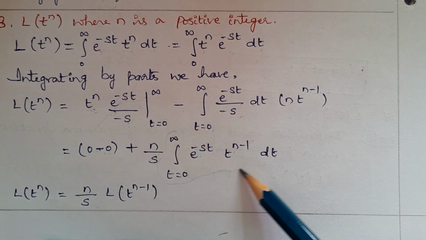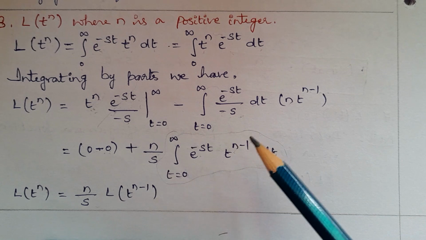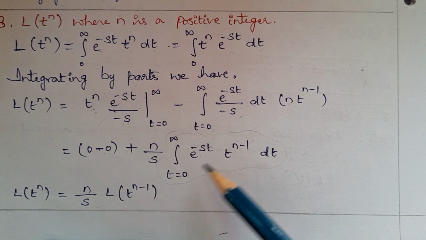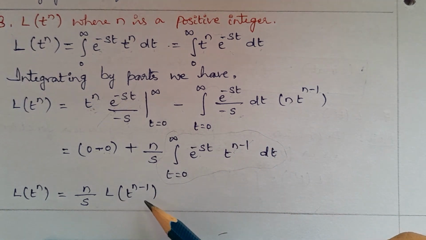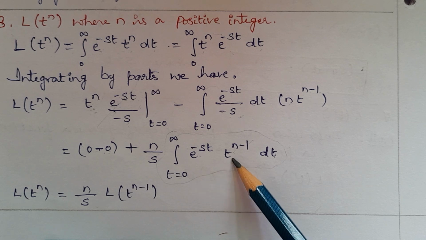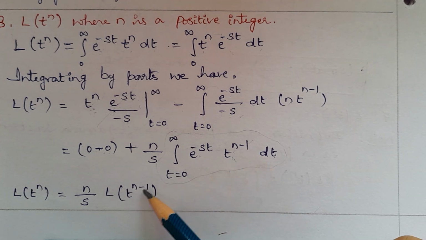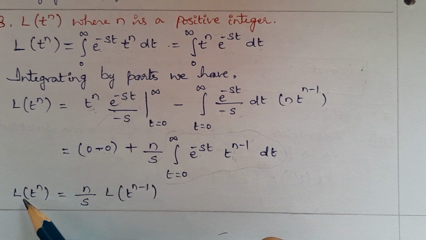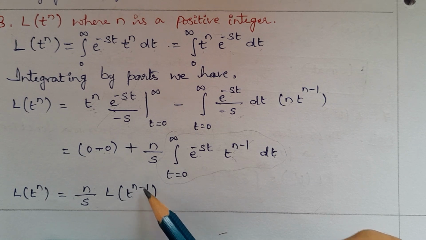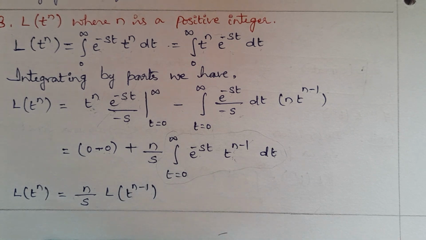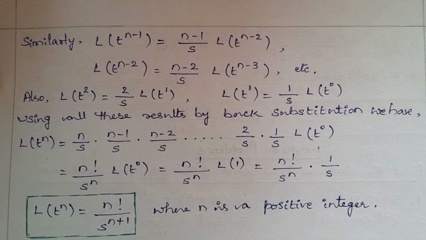So this is nothing but similar to the Laplace transform formula. Therefore, instead of f of t, should write this one, f of t is t power of n minus 1. So Laplace transform of t power of n equal to n upon s into Laplace transform of t power of n minus 1.